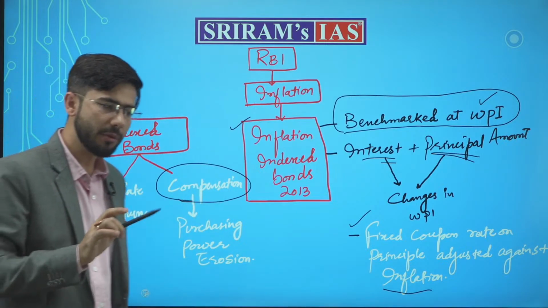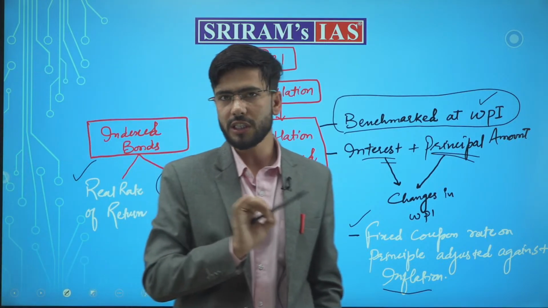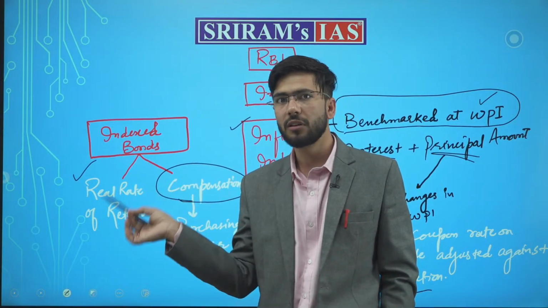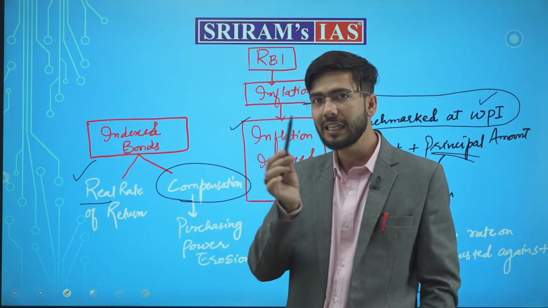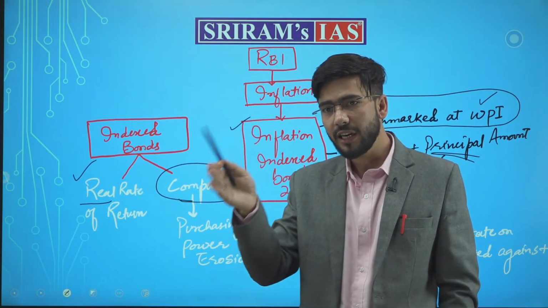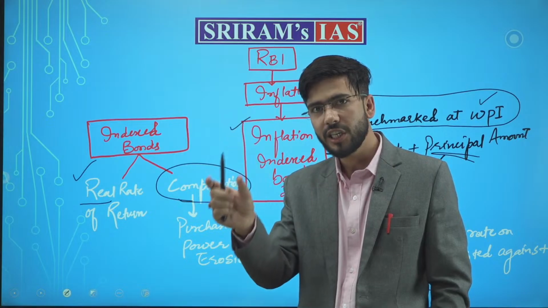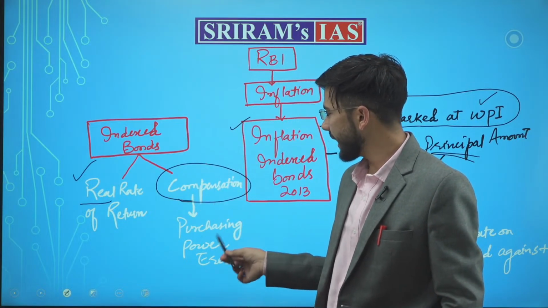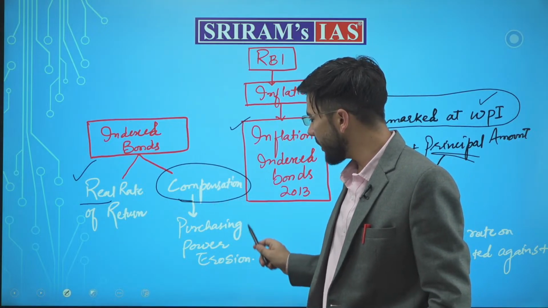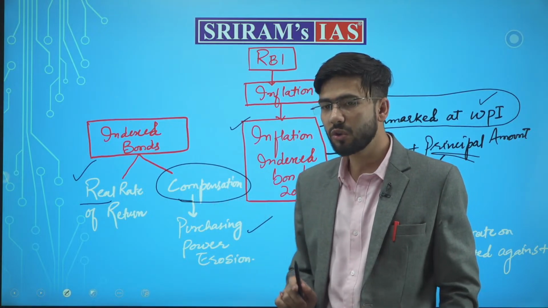First is the real rate of return, that is the interest rate on that bond, which is given. Why is it called the real rate of return? Because it is adjusted against inflation, the inflationary effects are removed, and then we check how much real rate of return has been achieved on these bonds. Second, the compensation. The compensation on purchasing power erosion.